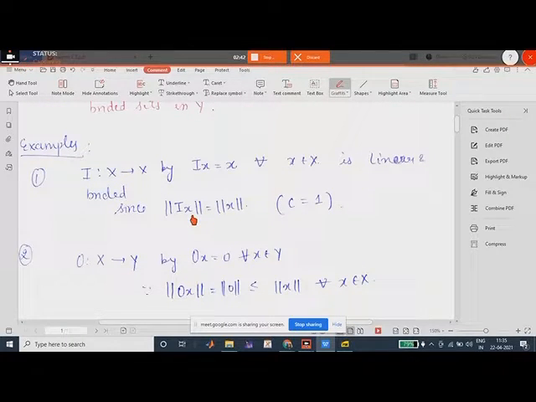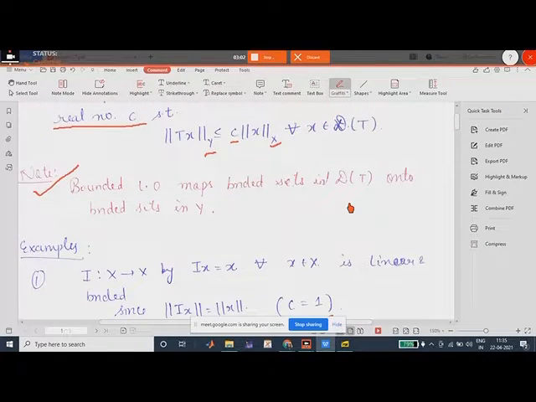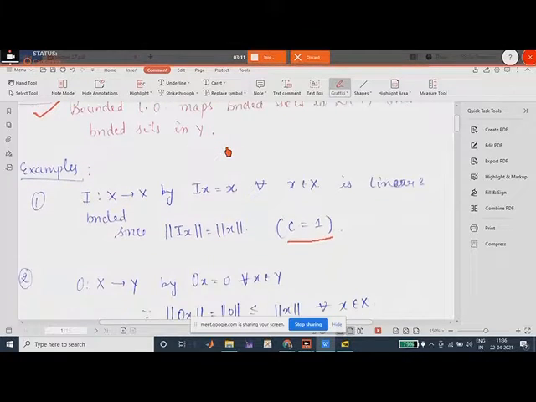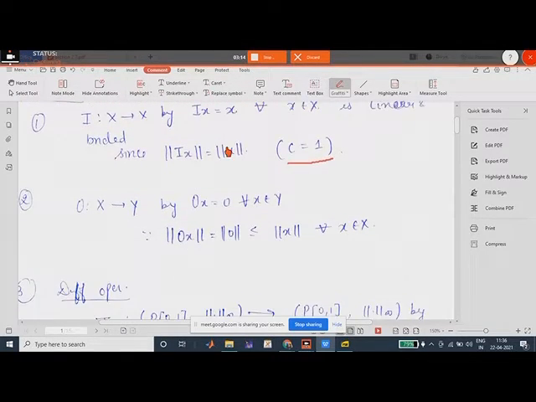First example is obviously the identity operator. The identity operator is Ix equals x for all x. This is linear, we have already proved, and it is bounded since the norm of Ix is nothing but the norm of x. So we can take C equal to 1 and then the definition holds. In the definition, it was less than or equal to, so if we prove equality only, then also we are done. So the identity operator is linear and bounded.